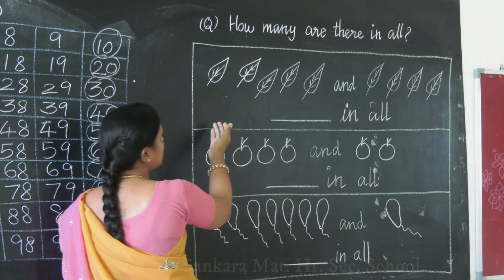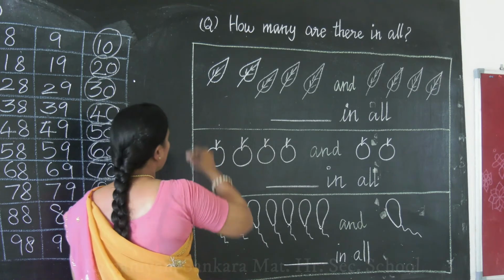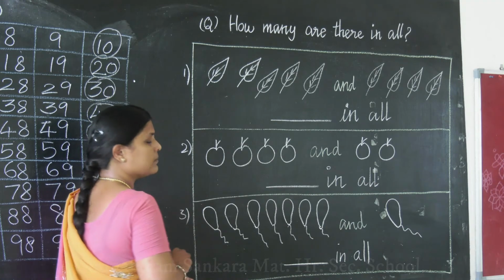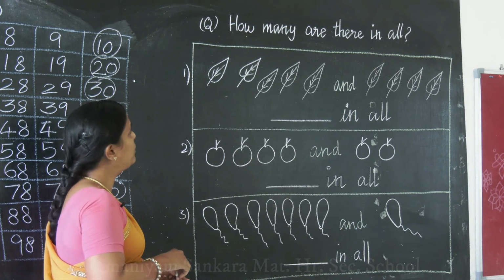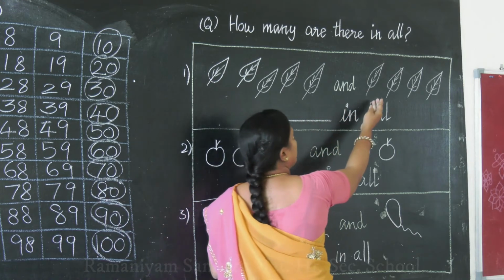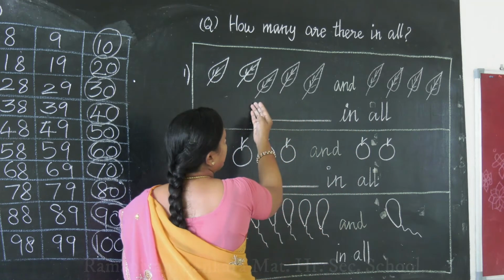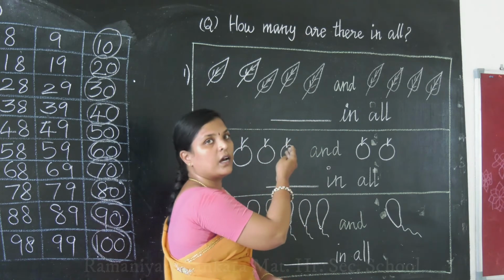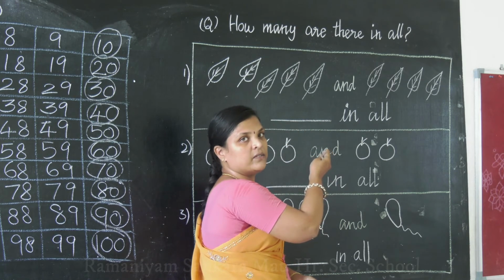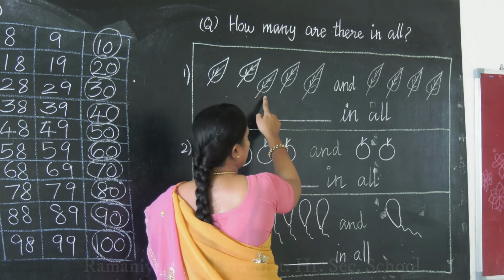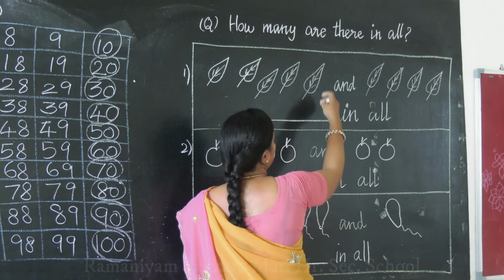Can you see this? What is this? This is question number 1, question number 2, question number 3. Children, shall we do? What are these? These are leaves. These are also leaves. Some leaves this side, some leaves this side. They are asking us to find out the total number of leaves. Shall we do? 1, 2, 3, 4, 5.